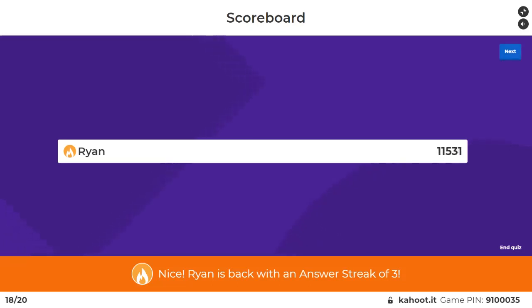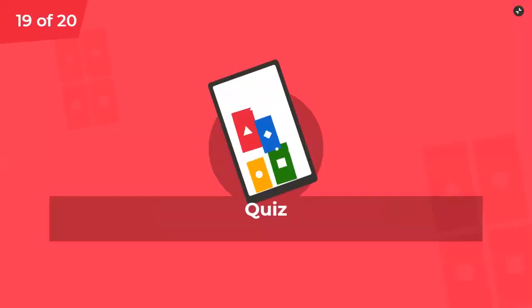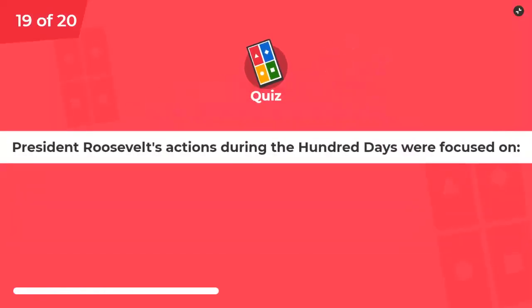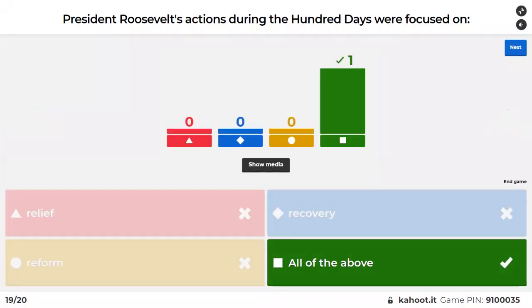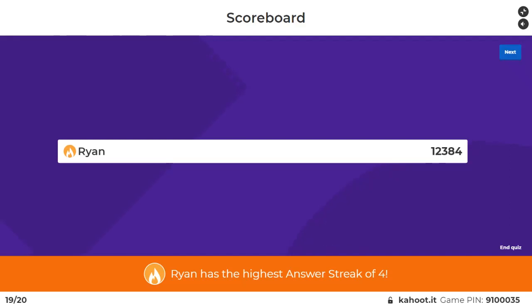All right, here we go. Good job, Ryan. President Roosevelt's actions during the 100 days were focused on relief, recovery, reform, or all of the above. Yeah, those are the three things, the three R's. Relief for the poor who can't do anything at this point. Recovery, recover the economy to make things back to normal. Reform, change things so they don't happen again. Yeah, what you said. Finally, someone has it.